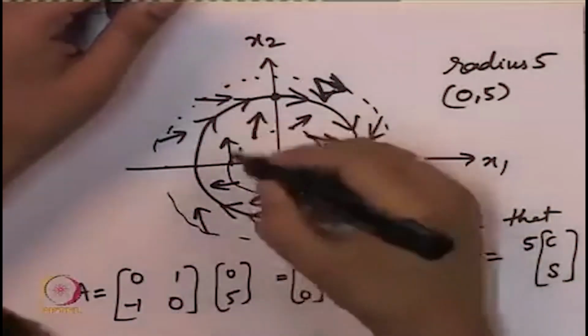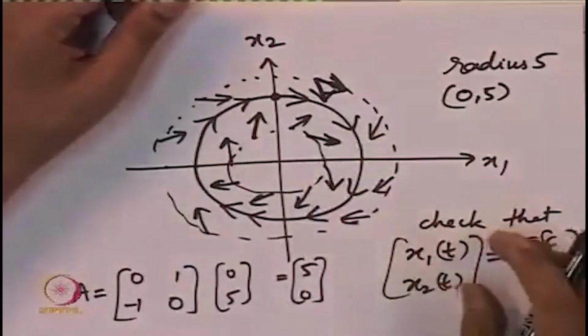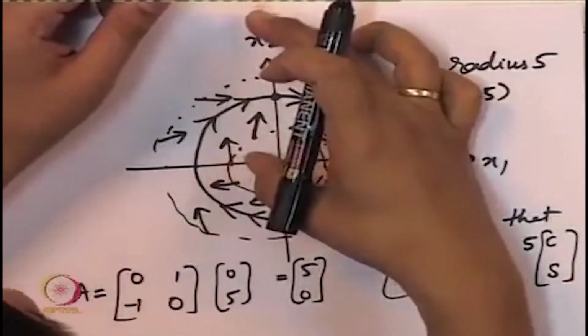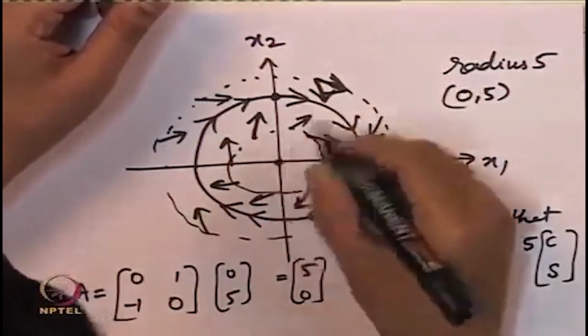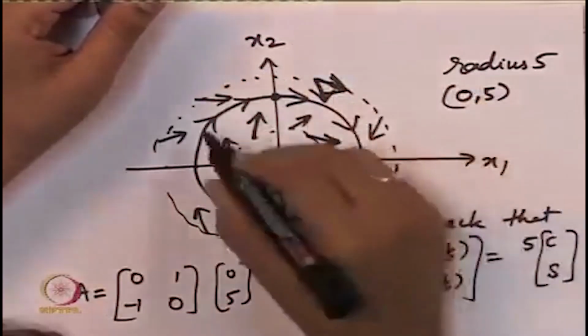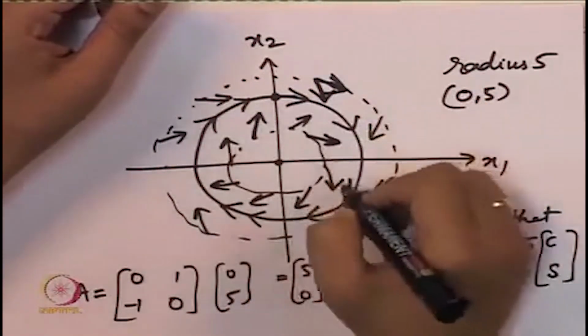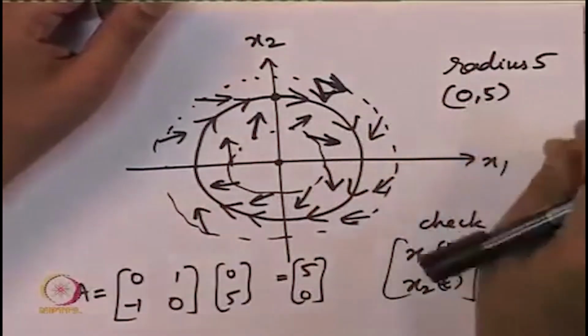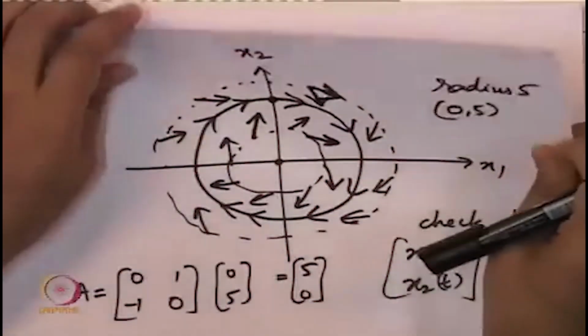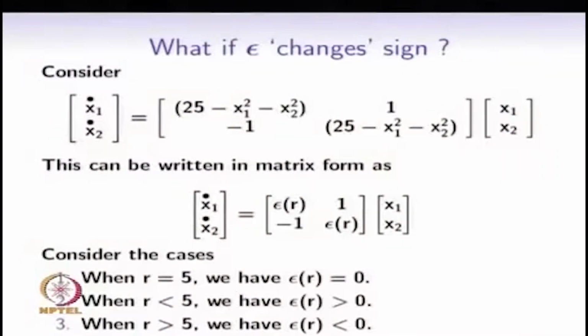This is an important property that we will exploit to say that all initial conditions except the equilibrium point 0, 0 are all converging to this special periodic orbit. Which periodic orbit? The periodic orbit of radius equal to 5. So let us use the Poincare-Bendixson criteria and check that there indeed exists a periodic orbit. We are not able to say that this is a center kind of argument because we can use that only for a linear system by linearizing at an equilibrium point.